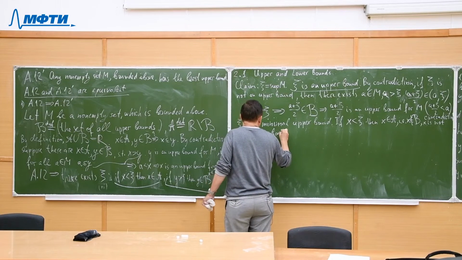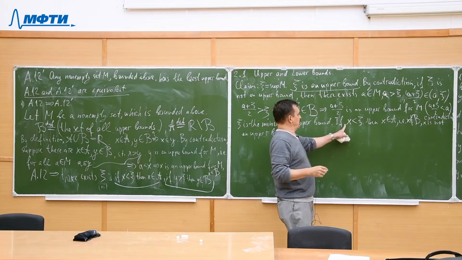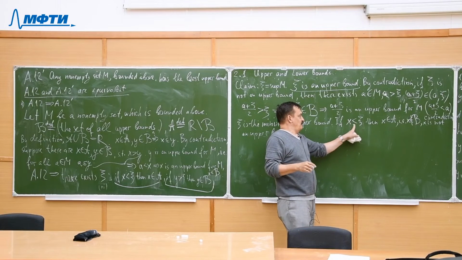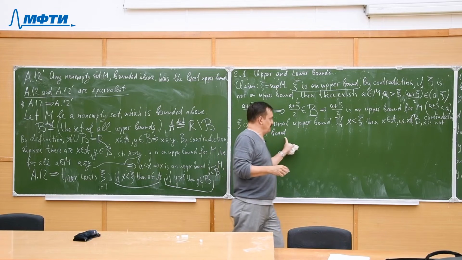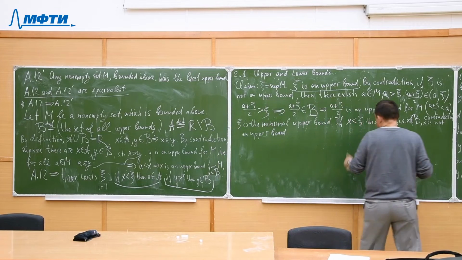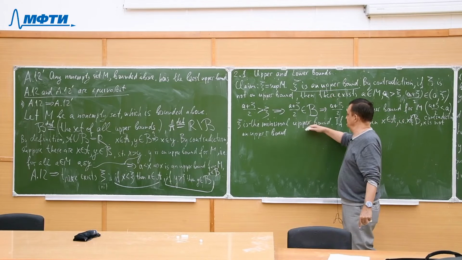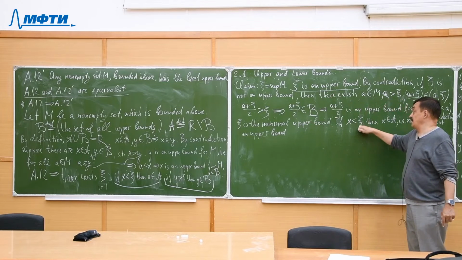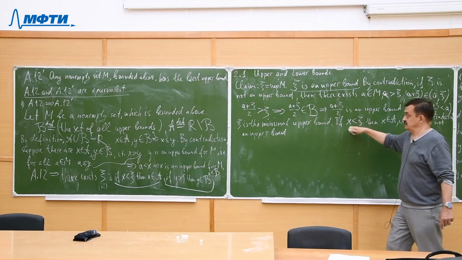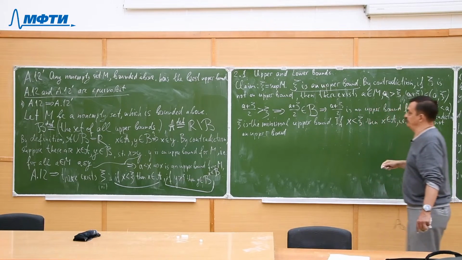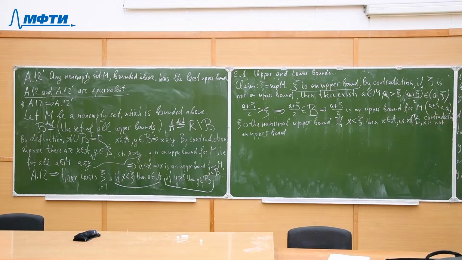So you see, once we take any number which is less than xi, this number cannot be an upper bound. So xi is an upper bound, and no number less than xi is an upper bound. Hence, xi is indeed the minimum upper bound. That's all.